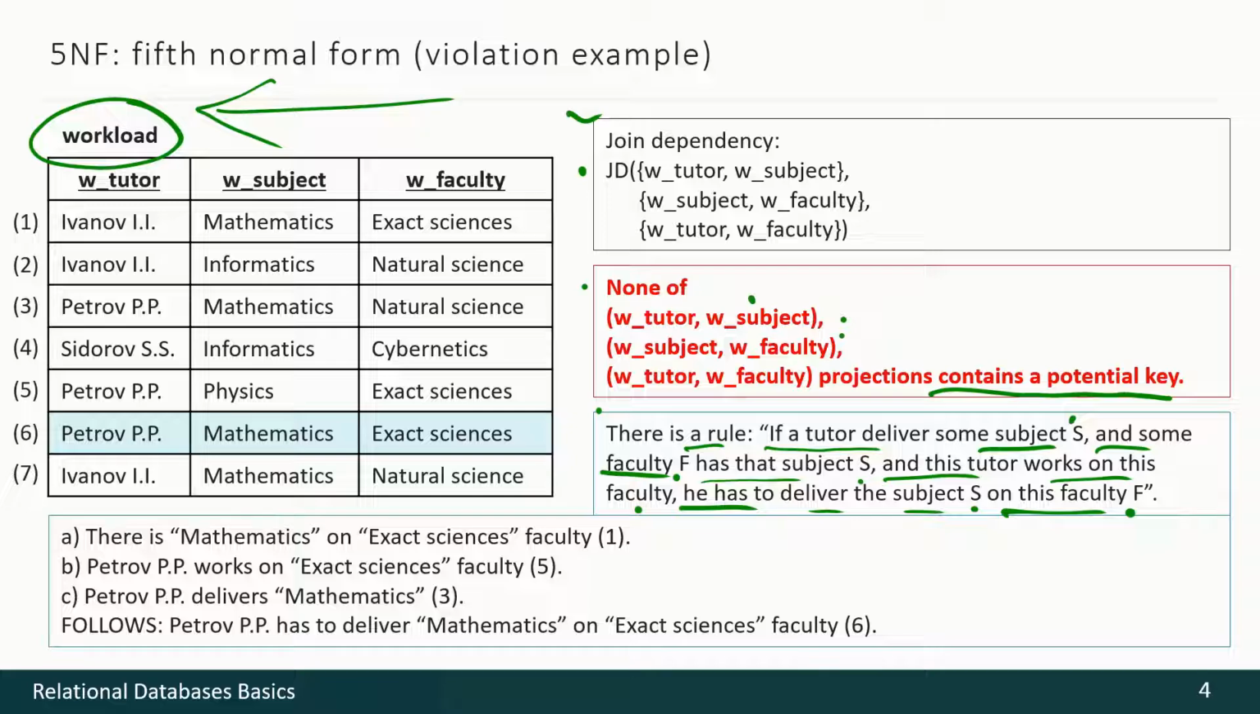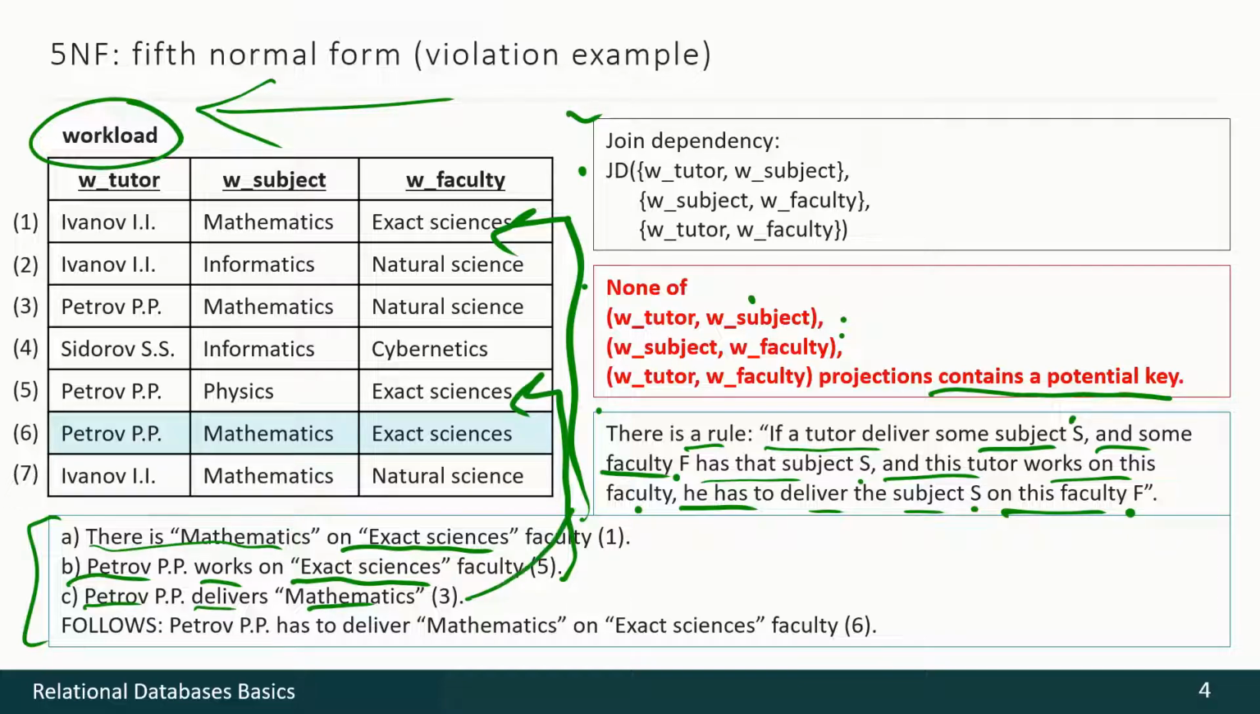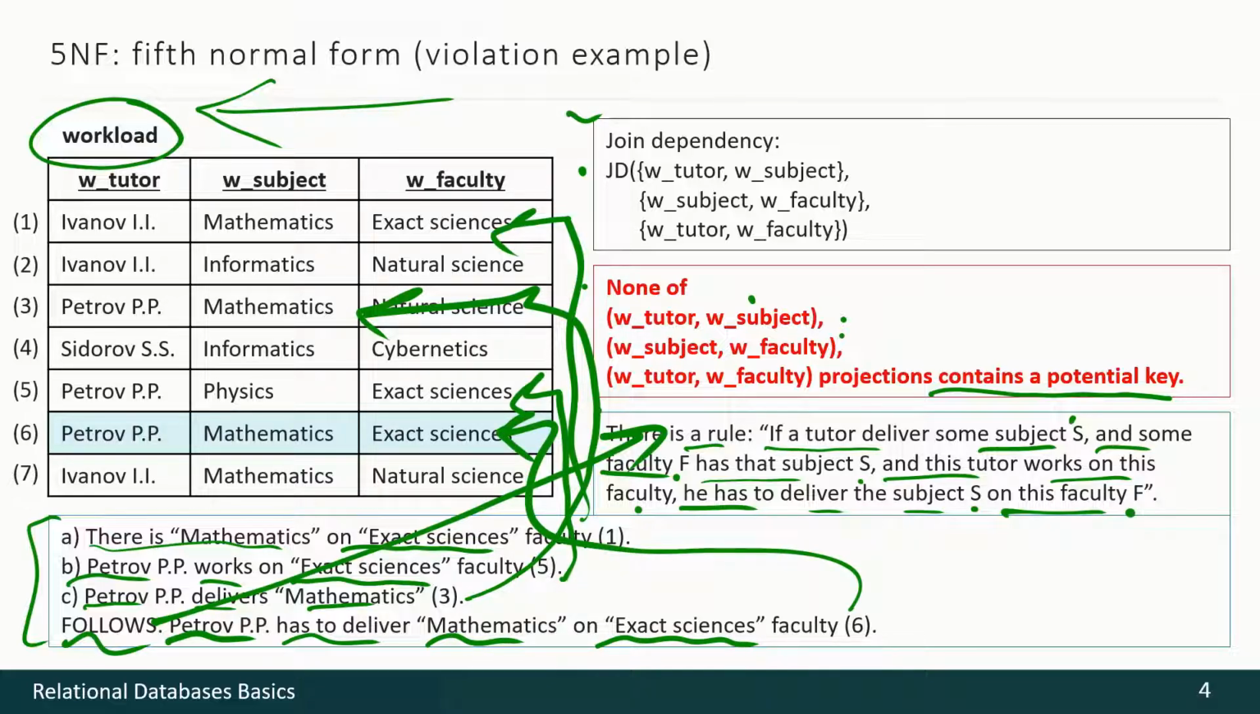How does it look with data? There is mathematics on the exact science faculty, that's record number 1. Petrov works on the exact science faculty, that's record number 5. Petrov delivers mathematics, that's record number 3. And following from that subject matter rule, Petrov has to deliver mathematics on the exact sciences faculty, and that's where record number 6 comes from. So, such a strange situation, and yes, this is the violation due to this situation.